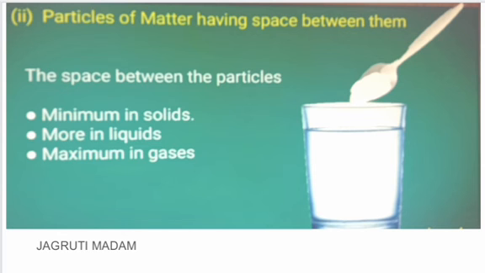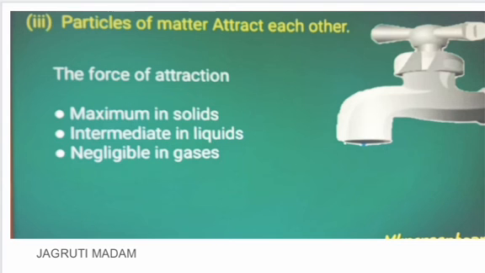So it is just getting mixed in the water in which it is dissolved. Okay, so particles of matter have space between them. The next property is particles of matter attract each other, meaning continuity. If we remove one particular particle, then it is going to pull the next particle along with it. The second one is going to pull the third one, and the third one will be pulling the fourth one along with it, and hence we get a continuity of the matter. Okay, and that is what we say flow.